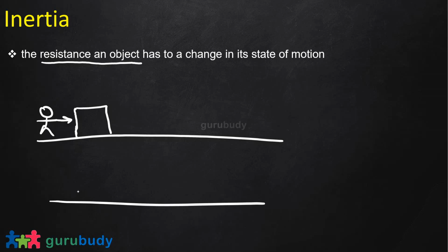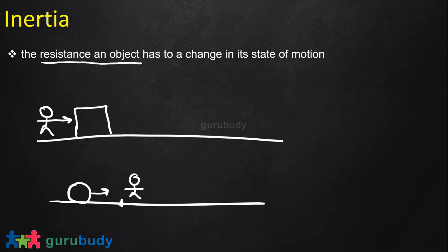Similarly, let's say a ball is moving forward, okay, and this person wants to stop it. The ball is coming at the person and the person has to apply some force to stop it. So the ball will not automatically stop at this position, right? The person has to do some work. This resistance the ball offers to the person in order to stop is called inertia. And this is basically the natural tendency of the object. So remember, the resistance an object has to a change in its state is called inertia.